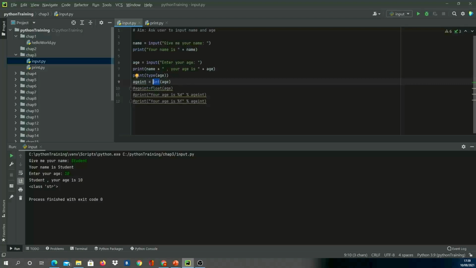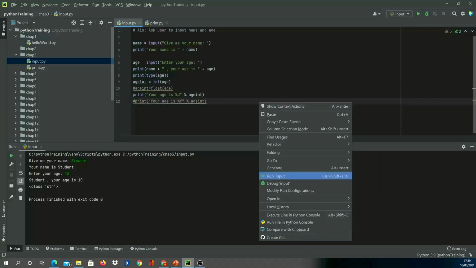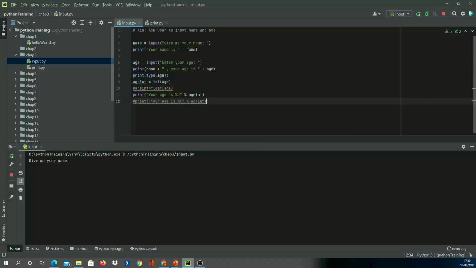So I'm basically converting a string into an integer, and I'm storing it in a variable called age int, and we can print this. Age 10. So in this statement now it is saying your age is 10.